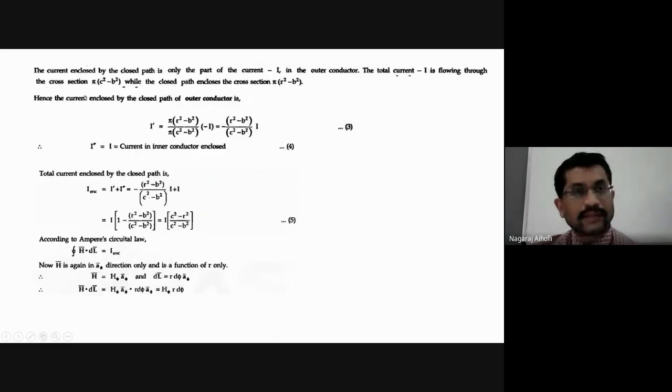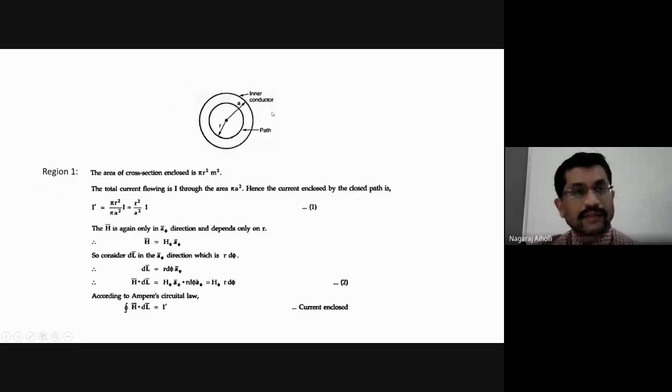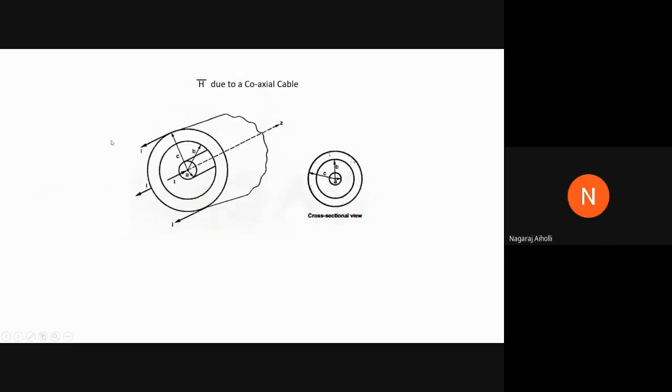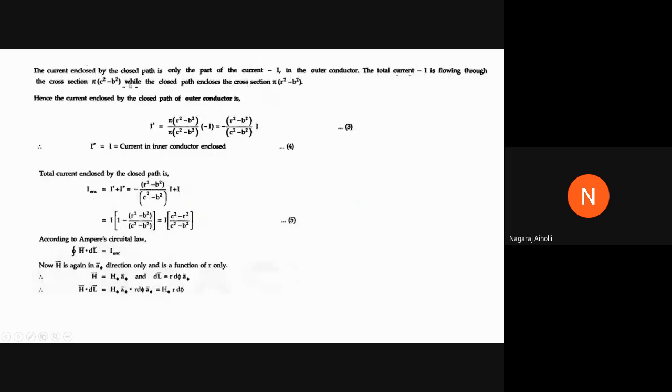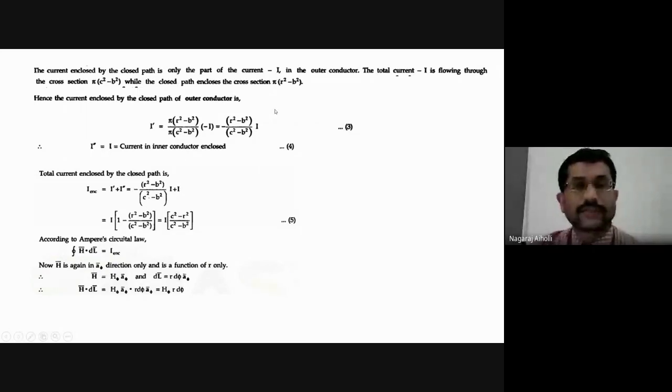When this is the region, then the current enclosed by the closed path is only part of the current minus I. Now, when we are considering the outer portion here, the current carried by this is minus I, because it is made to work in the differential mode, right? Therefore, as it is minus I, the total current enclosed by the closed path is only part of the current minus I, because we are considering the radius which is greater than b and less than c, and hence the current enclosed by that is only a portion of the total current minus I.